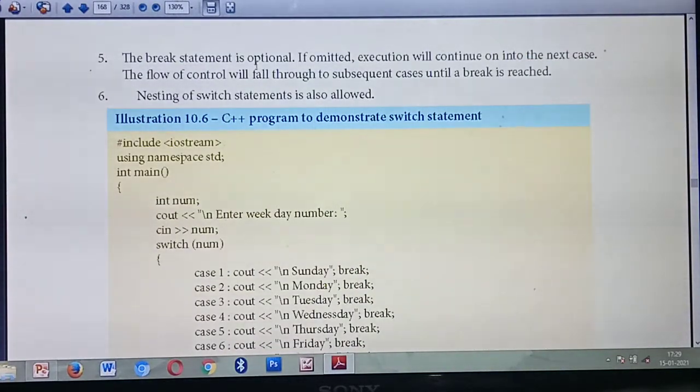Now, the break statement is optional. If omitted, execution will continue to the next case. That means the program will execute until the break keyword is found. Understood? Okay. Nesting of switch is also allowed. What do you mean by nesting? One inside another. That means a switch case inside another switch case. So nesting of switch is also allowed. Understood? The rules are very important.